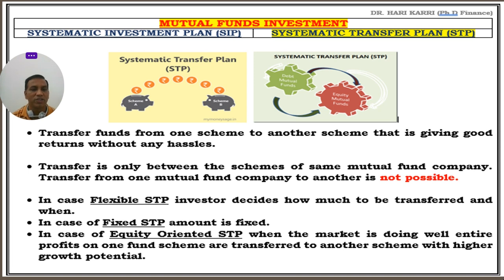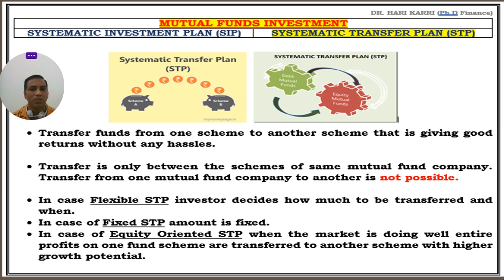Next, there are three types of systematic transfer plans available in the market. The first one is flexible STP. Under this, as an investor, you can decide yourself when you want to transfer and how much you want to transfer from one scheme to another scheme.